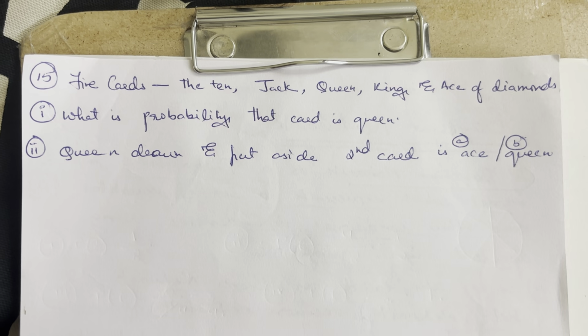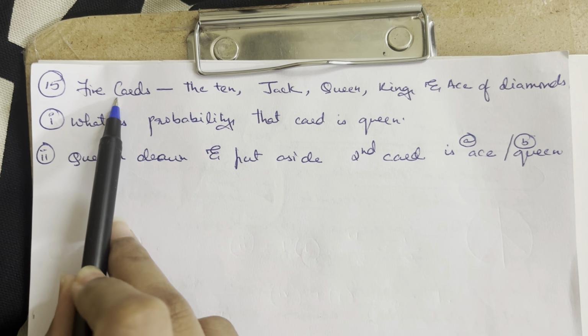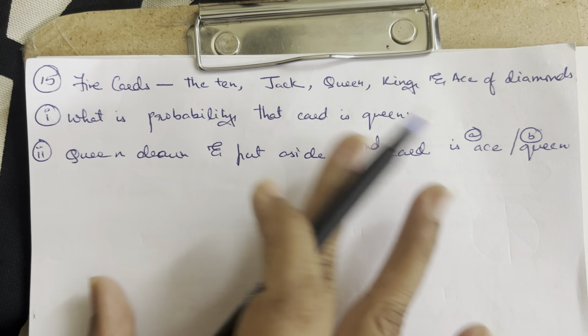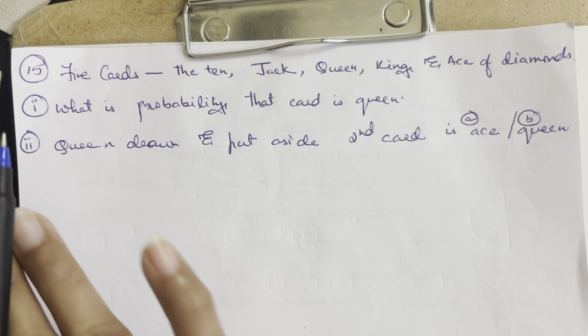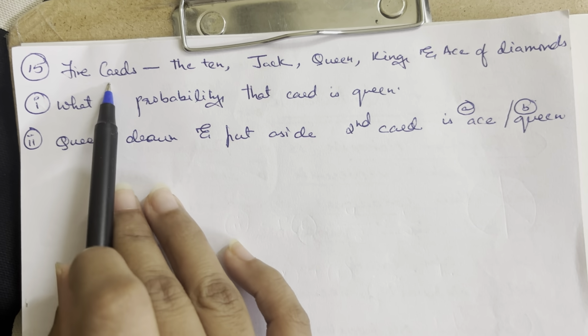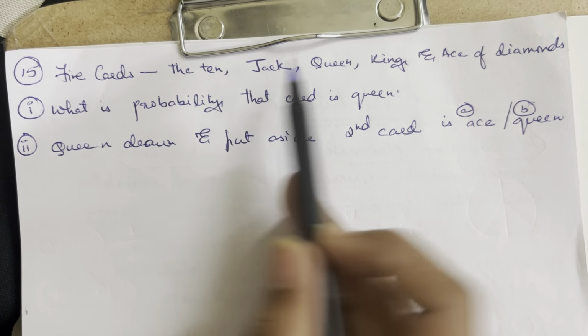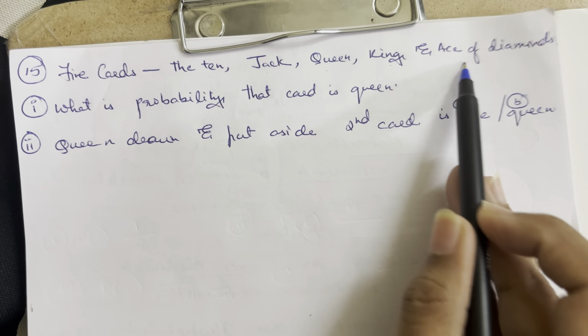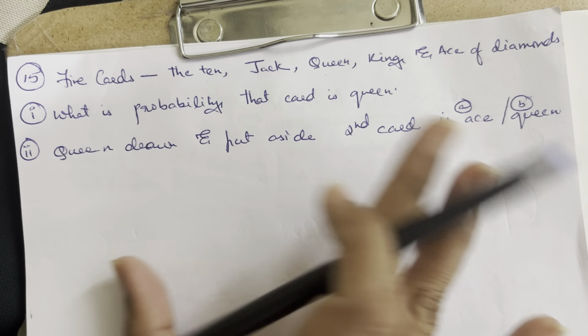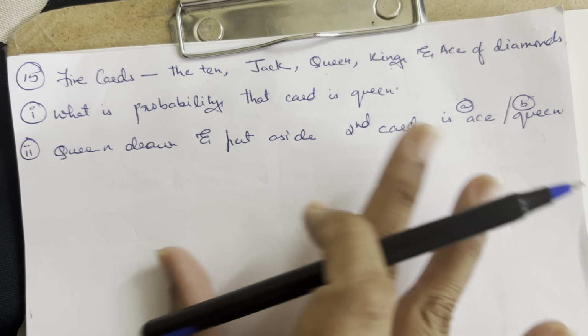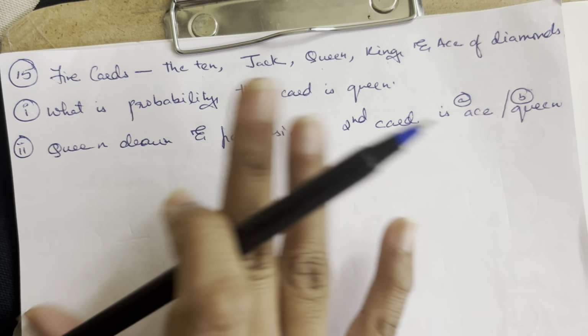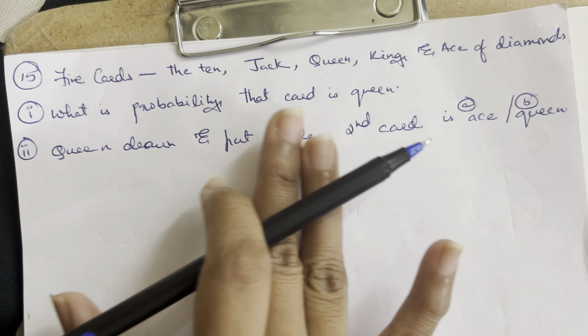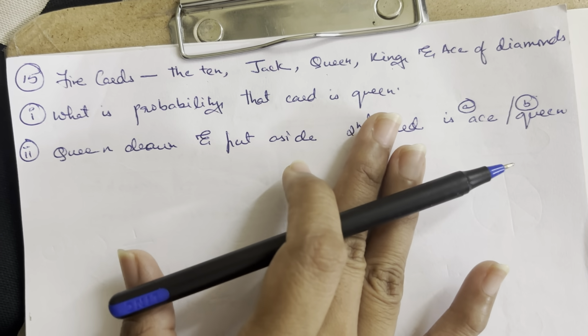Okay, moving ahead to the 15th question, it says that 5 cards. Now the listing of the cards is given. It's not the cards from the deck of cards that is given. It says 5 cards, the 10, Jack, queen, king and ace of diamonds are placed in here. All of them have equally likely probability. What is the probability if I pick out a card that the card is a queen?